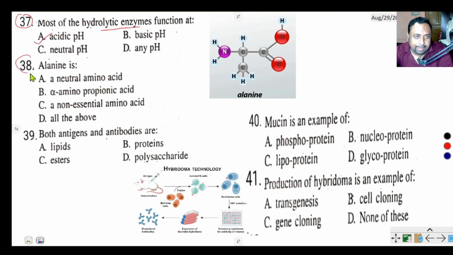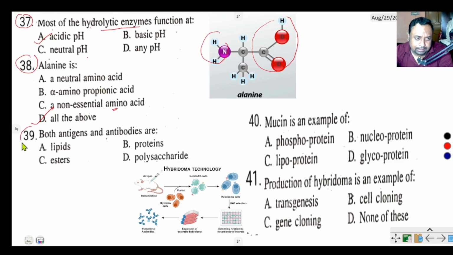Question number 38. Alanine is, this is alanine, where amino group is present and acid group is present. So it is an amino acid. A neutral amino acid, alpha amino propionic acid, a non-essential amino acid, all of the above. Alanine is the all of the above answer. Is a non-essential amino acid, that means it is produced inside the body, alpha amino propionic acid and neutral amino acid.